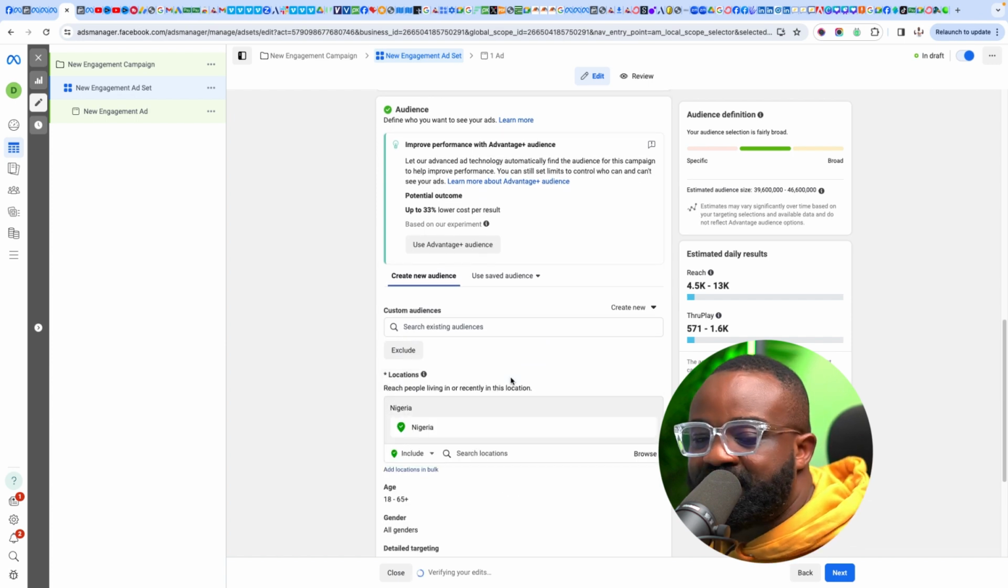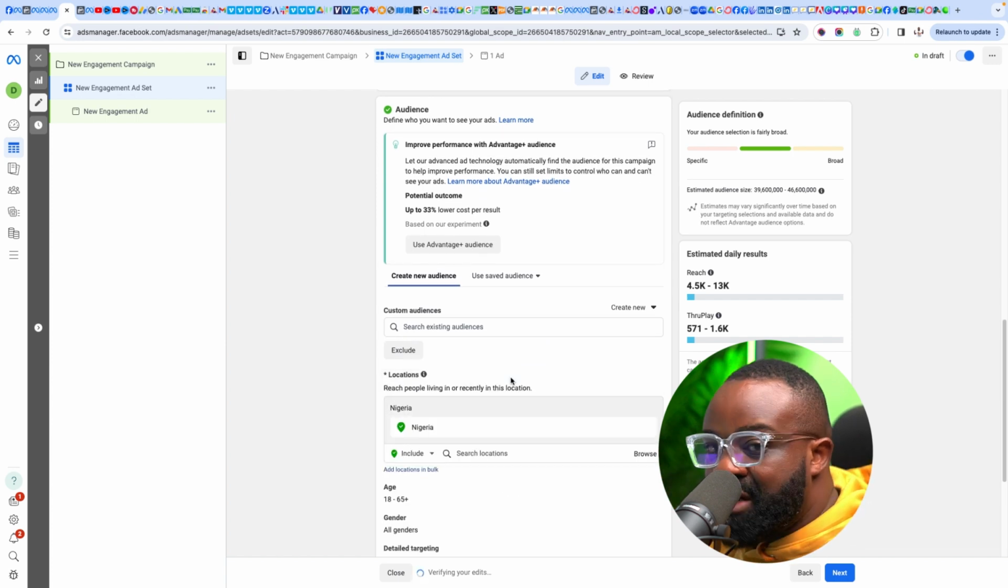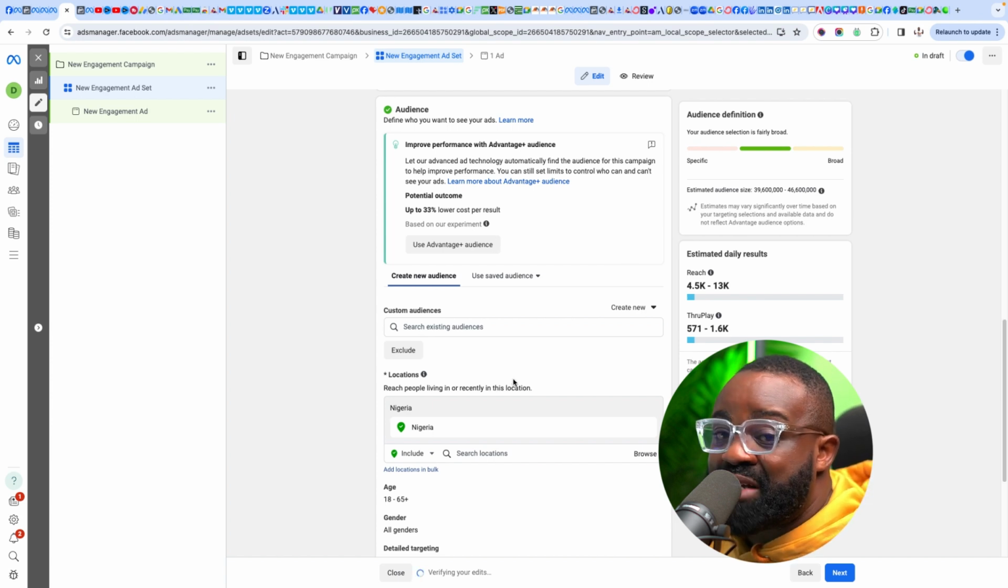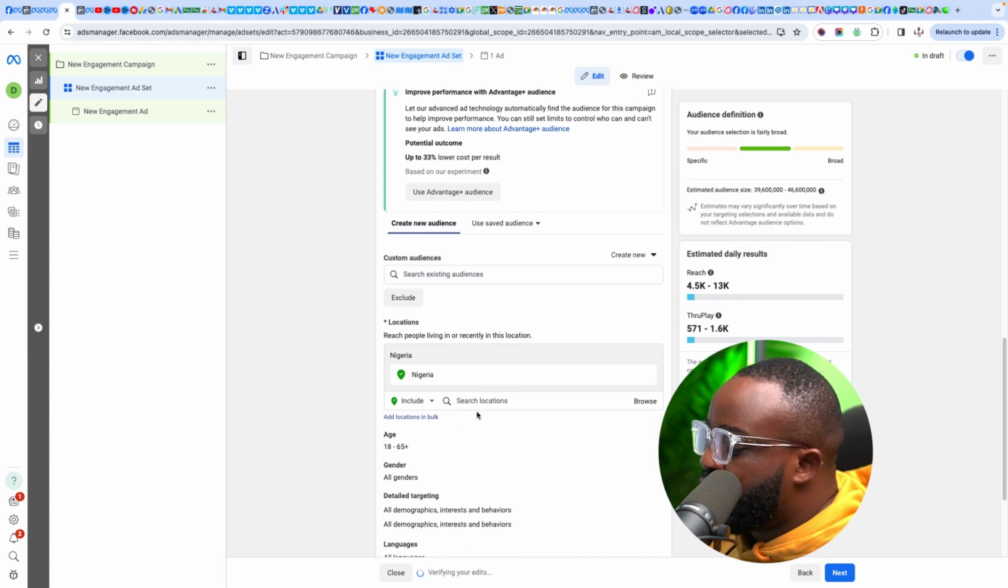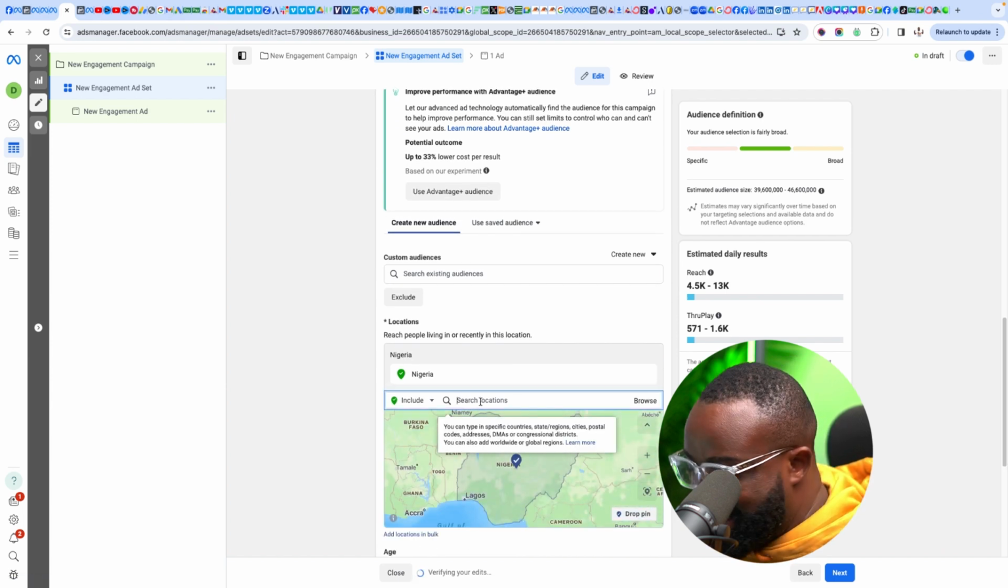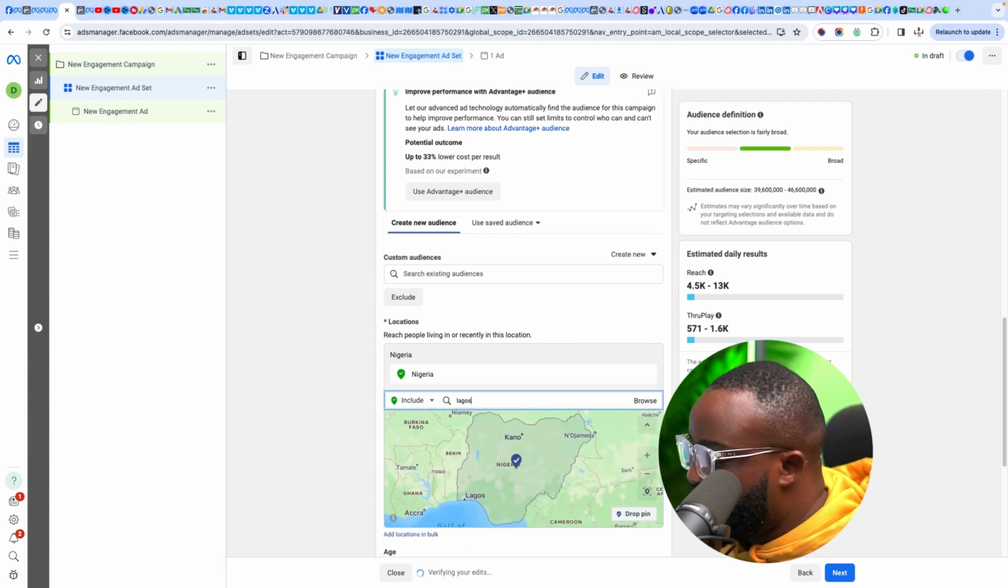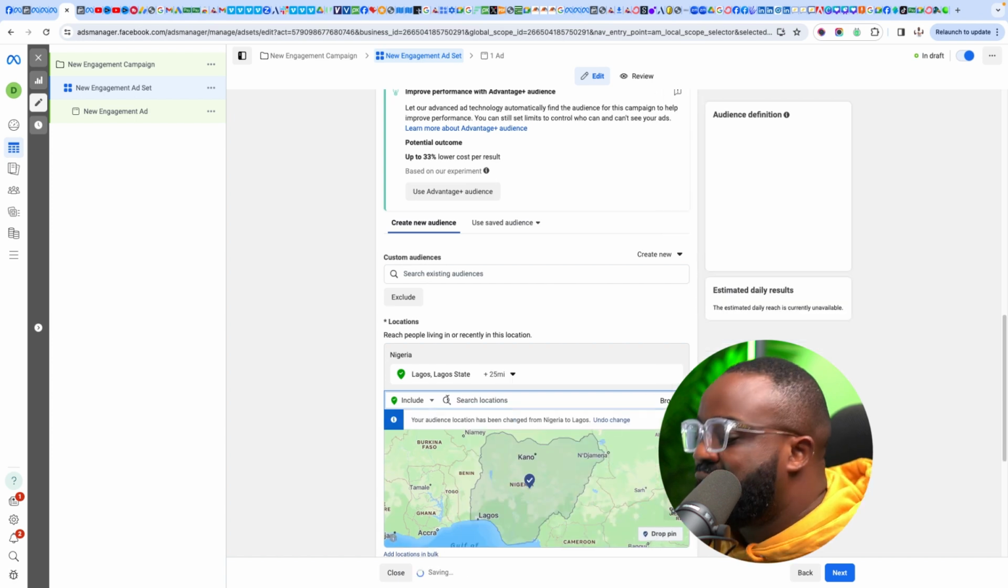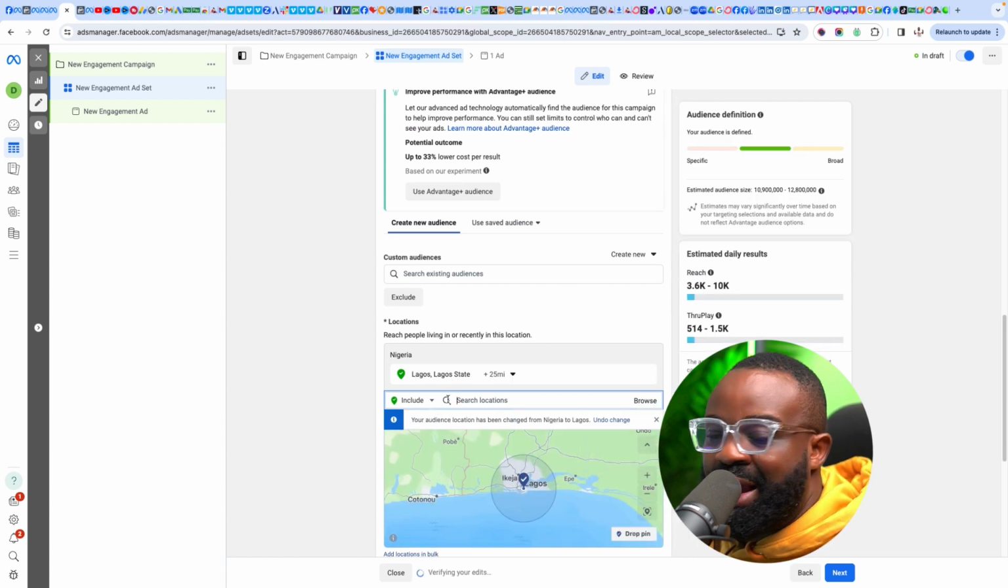Now, remember that I said that there is something called the demographics, right? Now, the demographics I said consists of the location, age range, and gender. You can see it here. So I can set the location that I want. Say I say Lagos, right? That's me setting the location for my ad, right?